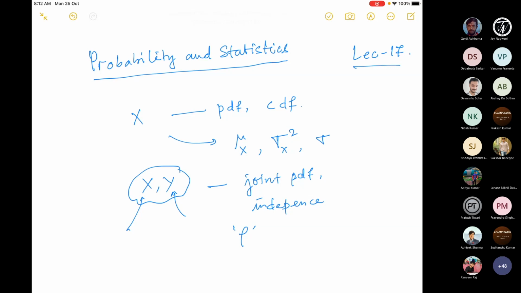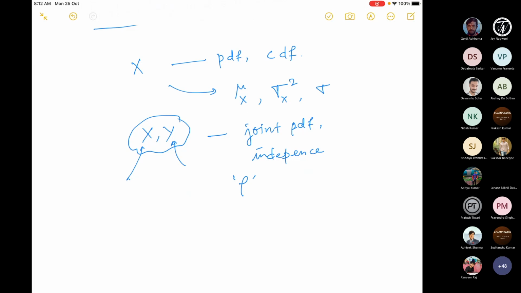Of course, we talked about specific distributions. If a random variable has a certain kind of PDF, it has certain properties, and it is a special function, and we call it by different names for the discrete case or the continuous case. Similarly, for a pair of random variables x and y, we discussed only one joint PDF, called the bivariate normal.